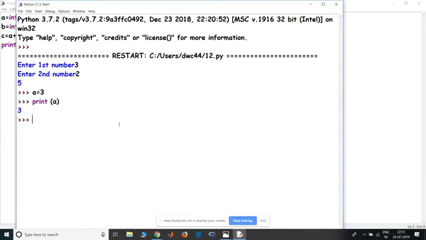Then if I want to convert this A into a float or a string, for doing this in C and C++, we need to typecast in different ways. But for Python, it's as simple as A equal to float of A. If I do this and then I print A, you get a 3.0.